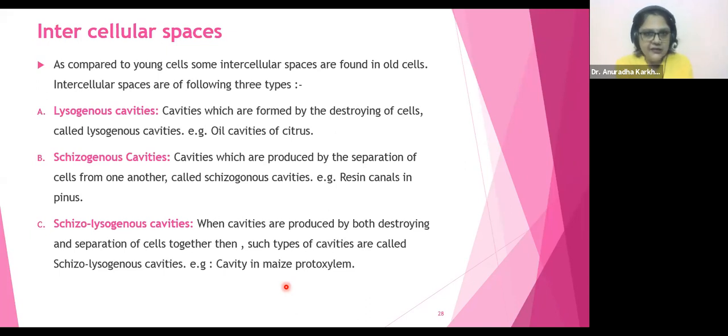So in maize plants, maize is your corn, American corn, भुट्टा, तो जो corn के trees होते हैं ना बेटा, उनके stem में ये ऐसे schizolysogenous cavities दिखते हैं. The protoxylem is the early or the young xylem which is going to be formed for transport of water. Okay. What happens after the cavity is formed? It will be used for storage. Okay. So storage of oils, storage of resins, or storage of certain nutrients like that.